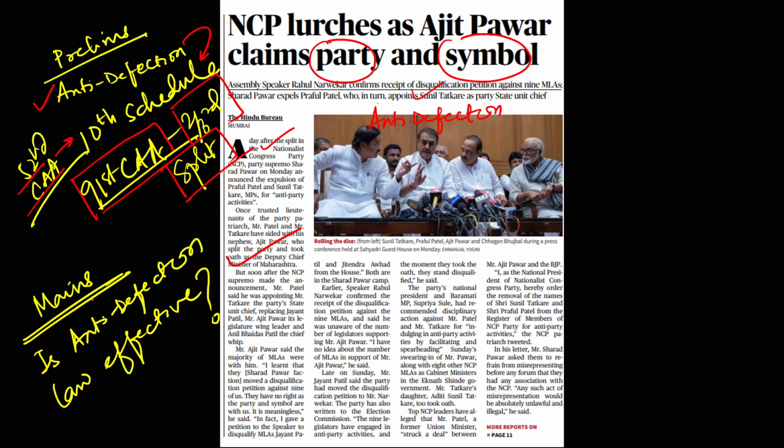Okay, next, this topic is also important from the mains perspective. Here you need to prepare: is anti-defection law effective to curb defections? Guys, anti-defection law was brought in to curb the menace of defections. However, in the last 30 years we see that this law has not succeeded in reducing defections. So this can be a very important mains question.